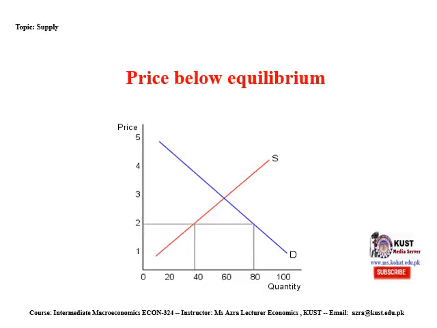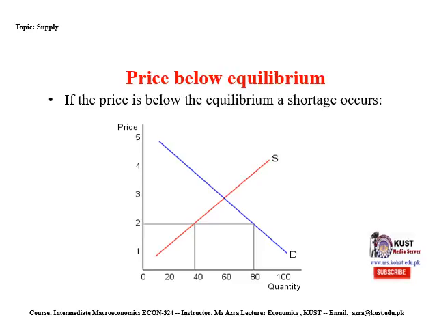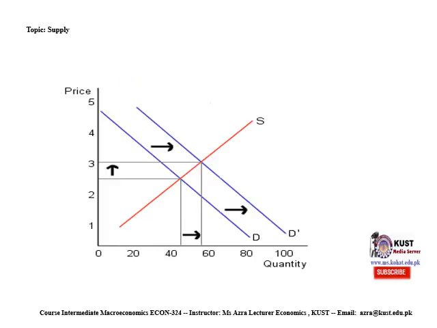It is also possible that the price level is below the equilibrium. Here is the equilibrium point at price 3. If the price goes down from 3 to 2, you can see that demand is more as compared to supply. And if the price is below the equilibrium, a shortage occurs.